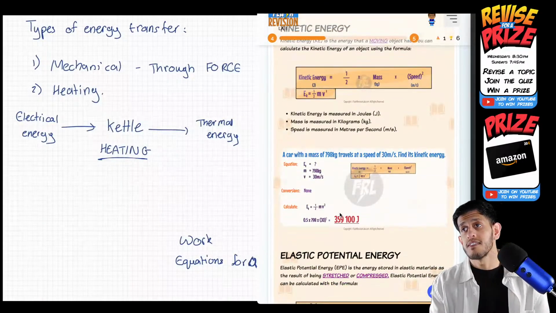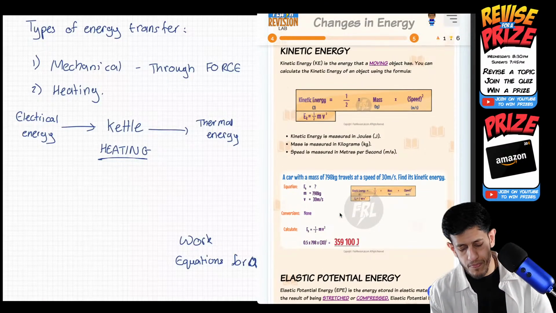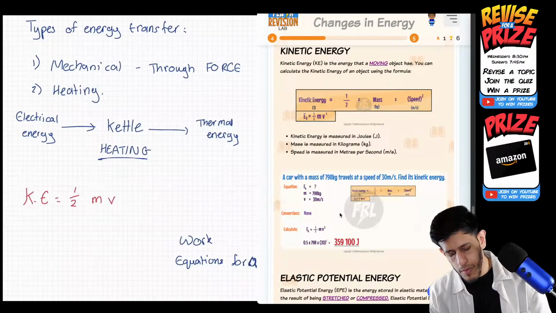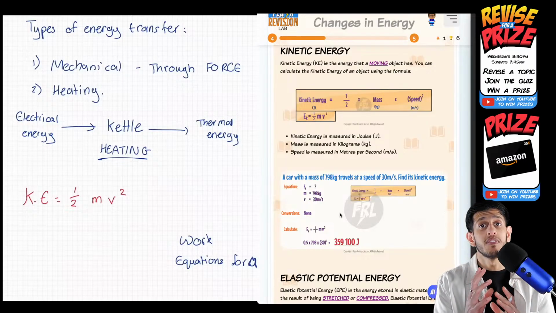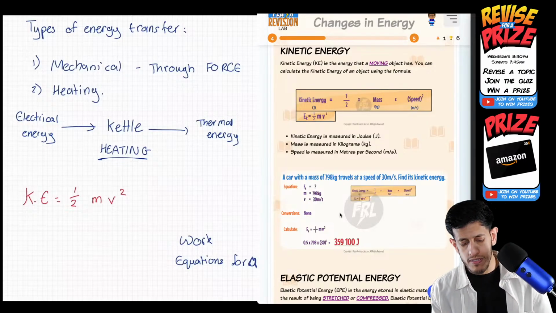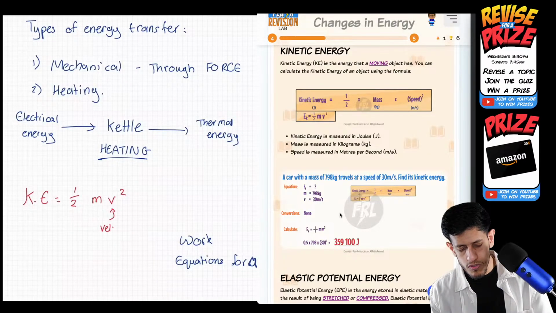These are the equations you need to know. There are 3 of them, so I'm going to put them here. Kinetic energy, KE, is half mv squared. Remember, kinetic energy is to do with the motion of an object, so the more motion there is, the more kinetic energy there is. The thing covering motion in this equation is v for velocity or speed, so velocity squared multiplied by the mass.